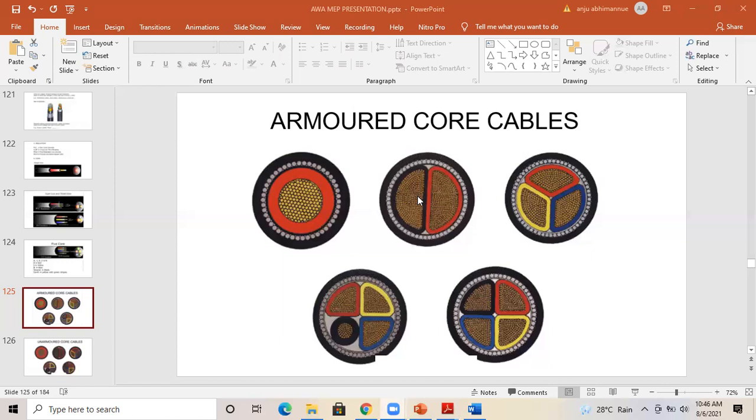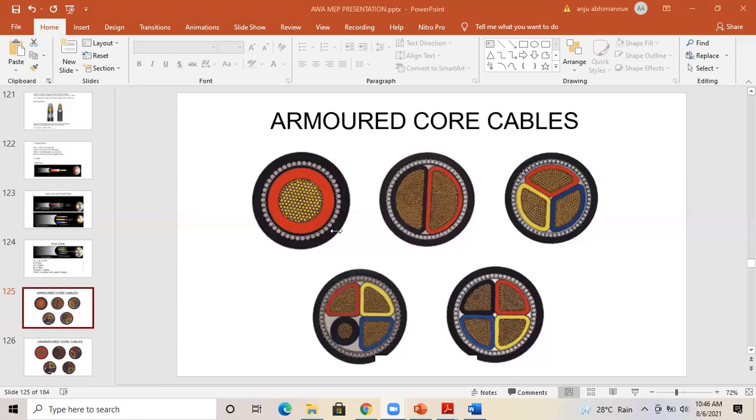Okay, where you don't need the neutral supply. Or also there is another purpose: you can take a three-phase three-core cable, with the neutral wire taken separately as a single core cable. Normally we will be taking either 2 core, 4 core, or 3.5 core. So coming to 3.5 core.